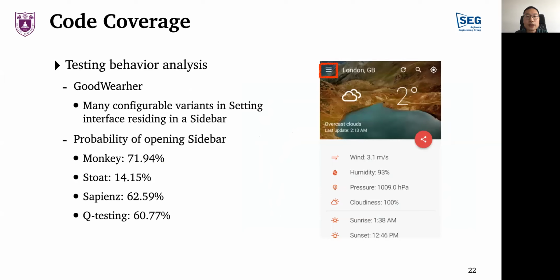We also analyzed the test behavior of the test tools. Take Good Weather as an example here. Good Weather contains a lot of configurable contents. We can enter the setting interface through the sidebar and then configure them. The difference in the coverage of the various tools in the Good Weather application is mainly reflected in the exploration of different configurations. We found that during testing, Q-testing tends to open the sidebar on the main interface. Monkey and Sapienz also have this tendency because they will inject some keyboard events during the test, and these events usually trigger events in the upper left corner of the interface.